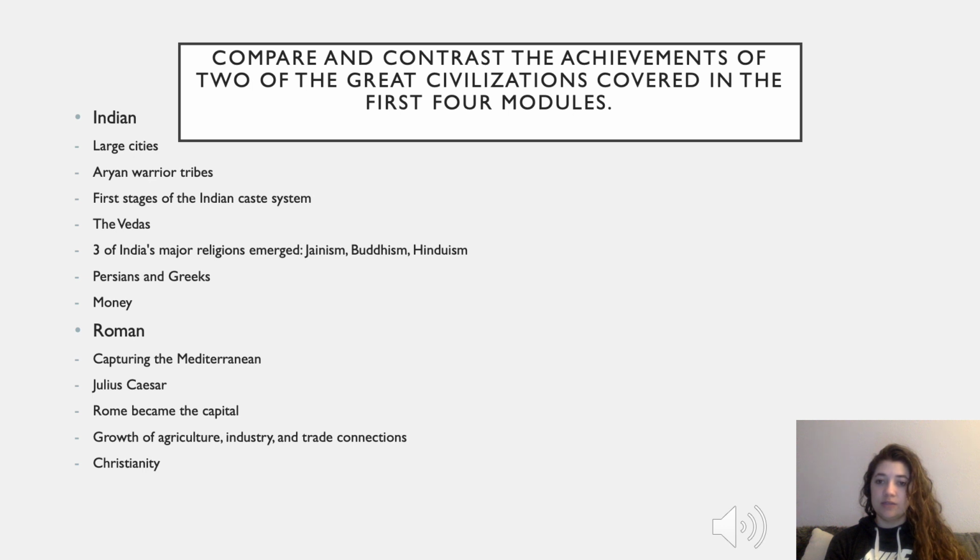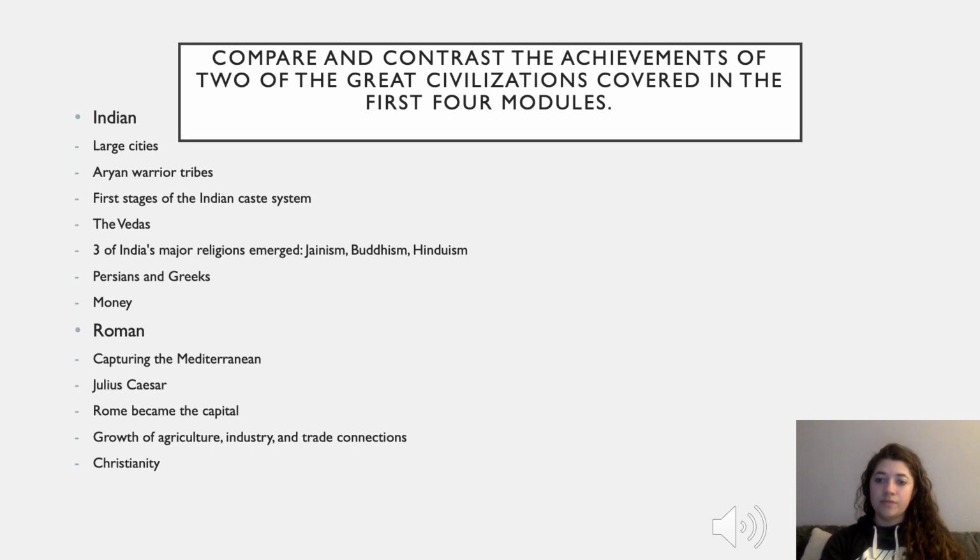Some of the major achievements of the Indian civilization were large cities full of kiln-dried brick buildings. They had sewers and they had straight streets, which was an improvement from the civilizations before this time. The Aryan warrior tribes fought using chariots and bronze swords and spears, using wooden tools and things that they used to.